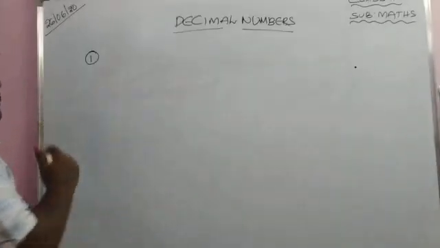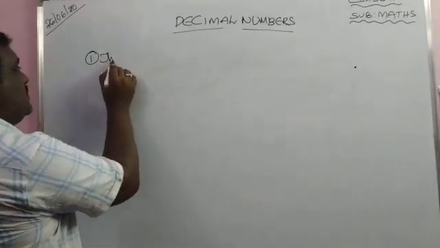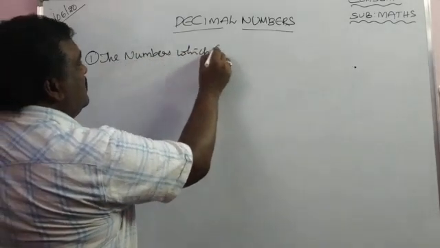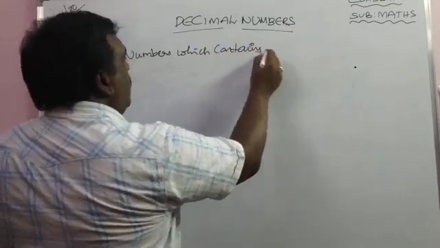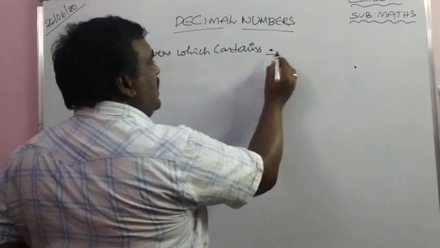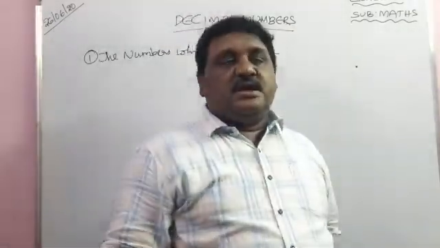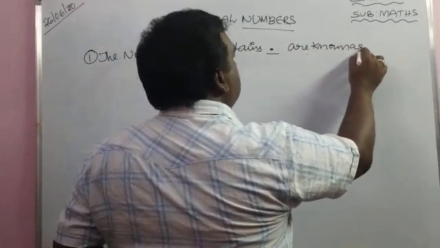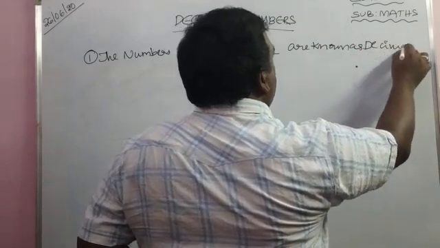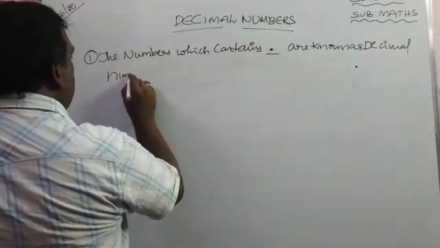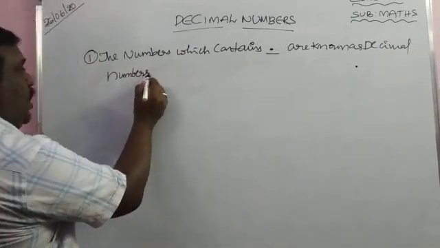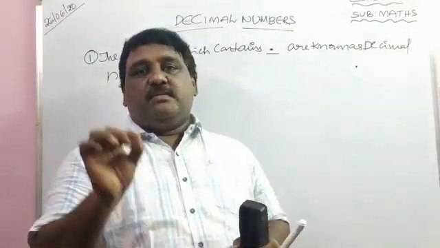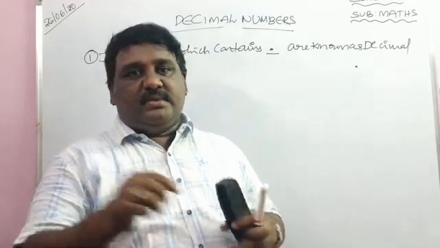So, what is the definition of decimal numbers? The numbers which contain a point are known as decimal numbers.